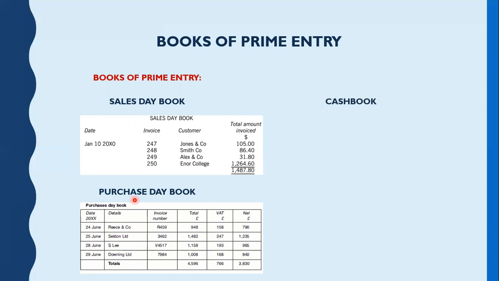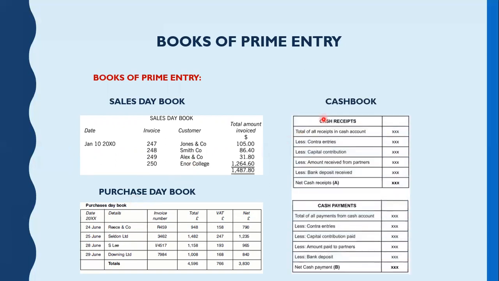The next is the cash book. The cash book is also very easy to understand. It includes cash receipts and cash payments. Cash receipts are all the cash inflows. Cash payments are all the cash outflows. So if we put them together, we've got the cash book.